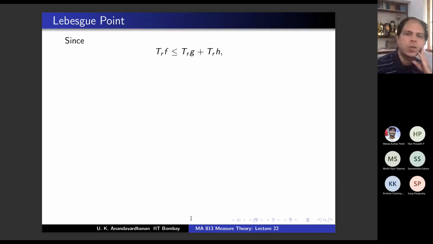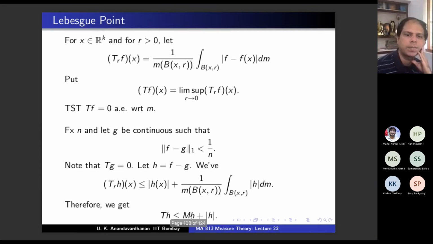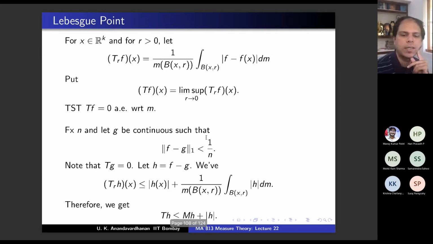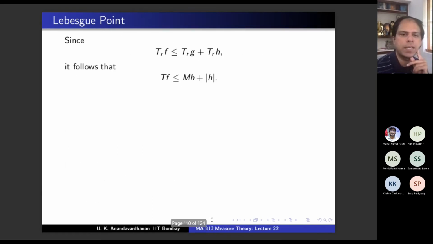Now Tf is less than or equal to Tg plus Th, right? By triangle inequality. f is h plus g, so you can put h plus g, so it's again triangle inequality. This is true, and therefore it follows that Tf is less than or equal to, when you apply sup, what is Tg? Tg is 0, right? Because g is continuous. So you get Tf is less than or equal to Th, which is less than or equal to mh plus mod h. So you get Tf is less than mh plus mod h.